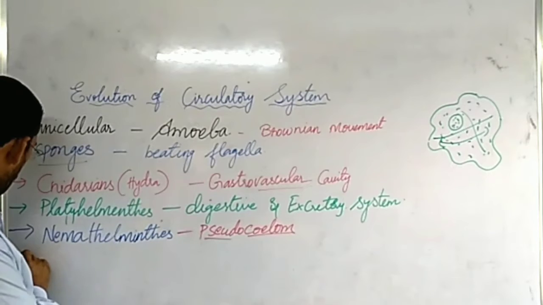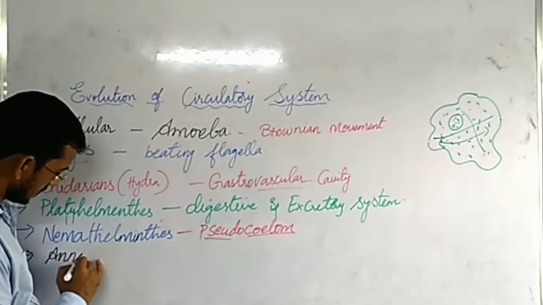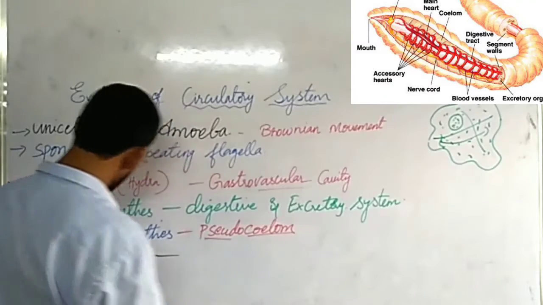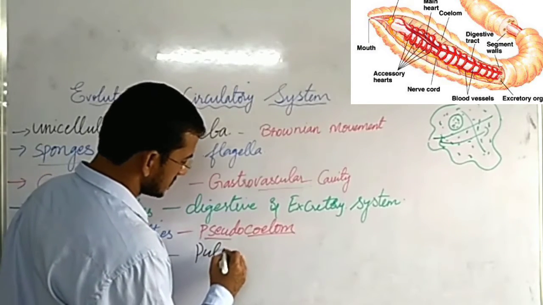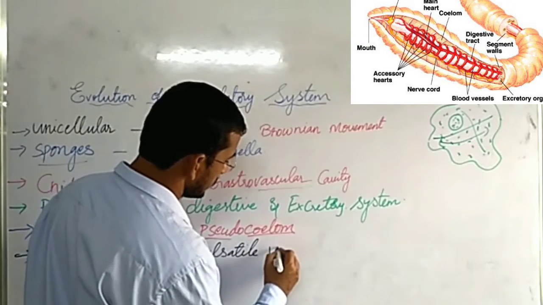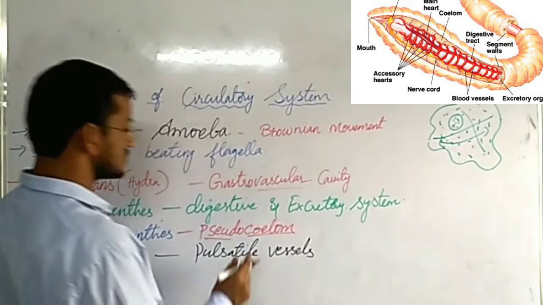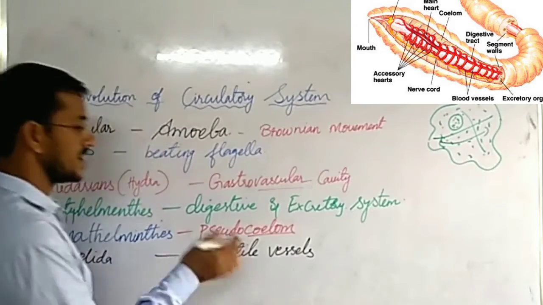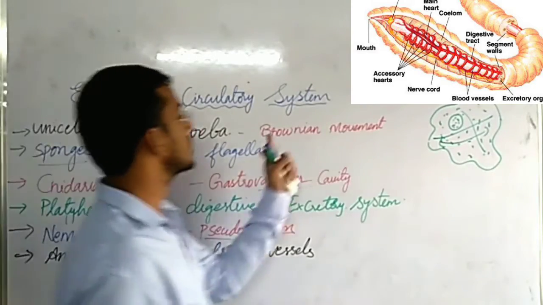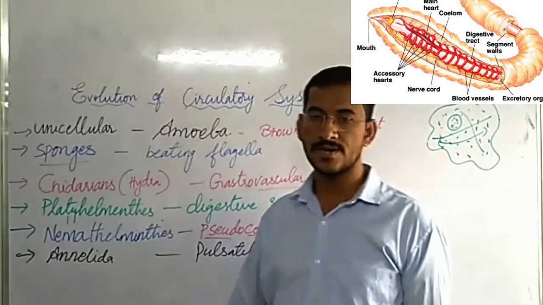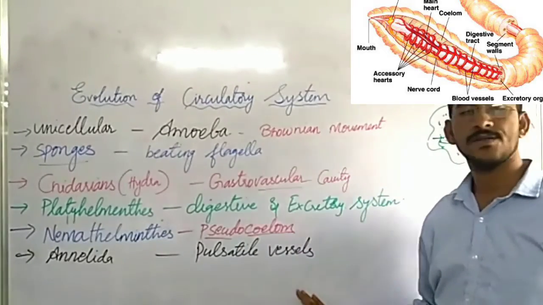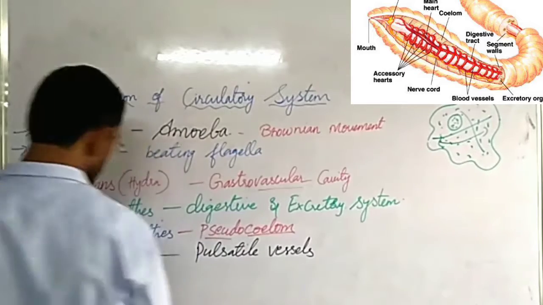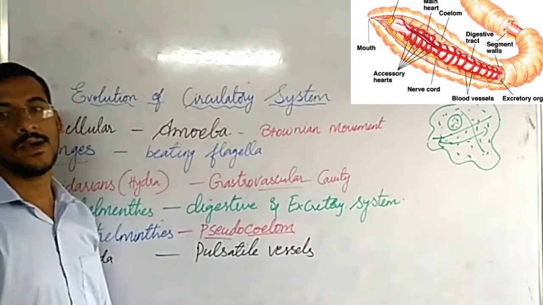In case of Annelida, like earthworms, they have pulsatile vessels. These pulsatile vessels are blood vessels which help in transporting and circulating the nutrients to all parts of the body. So in Annelida, pulsatile vessels are present.